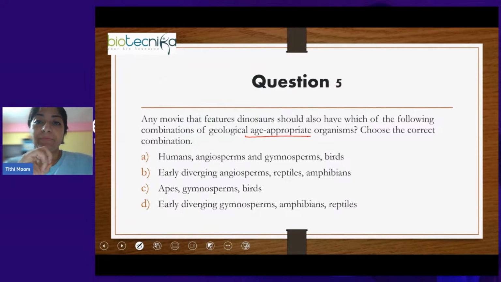So this is a question from paleontological history. Here you don't have to actually go and watch Jurassic Park to answer this question. Basically you have to think about what all organisms were present at the time when dinosaurs were there. So dinosaurs are there means we are talking about the Mesozoic era.